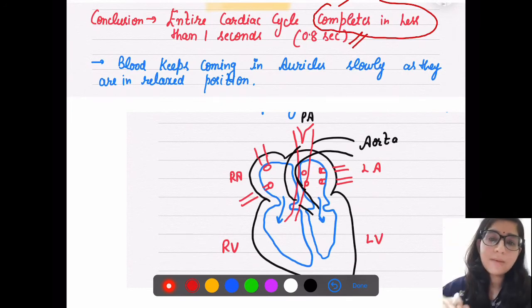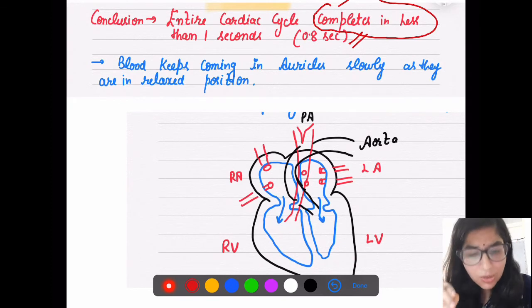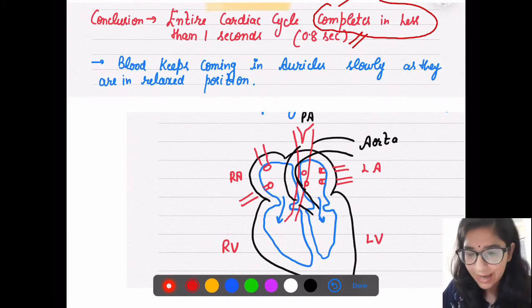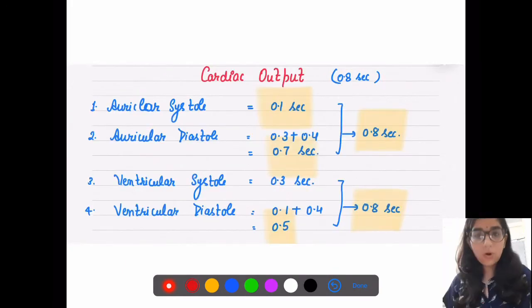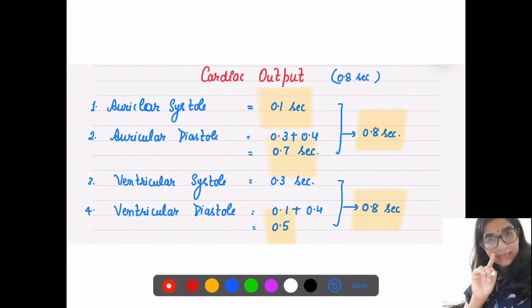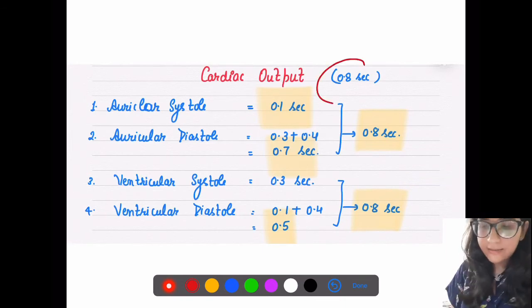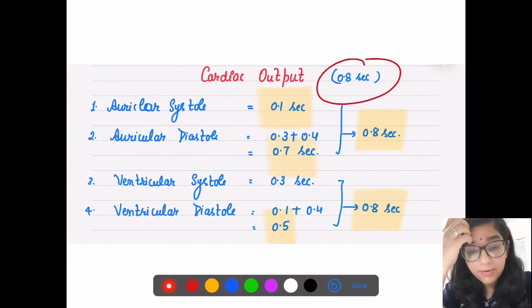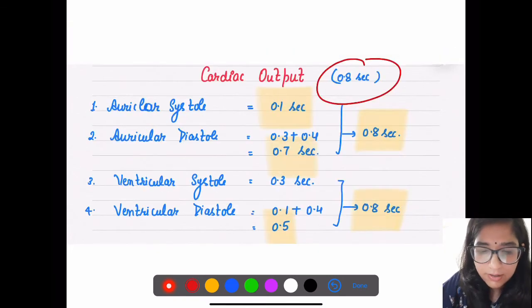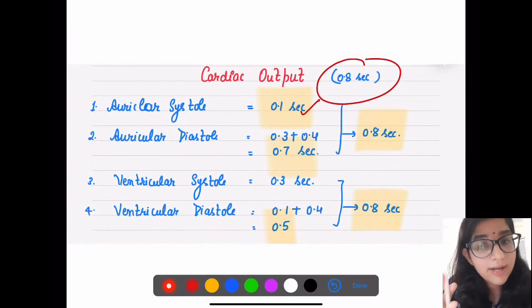So blood keeps coming into the auricles slowly, and they are in a relaxed position, because when they are receiving blood they will be relaxing. Now let's talk about our cardiac output. We are saying that one cardiac cycle takes 0.8 seconds. First let's talk about auricular systole. Complete auricular systole completes in 0.1 seconds.